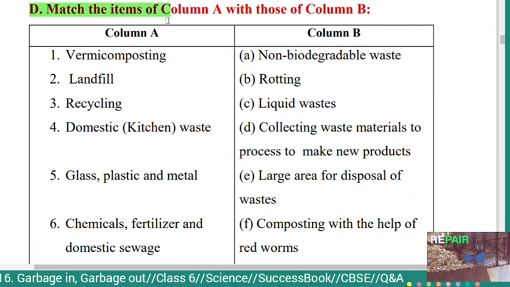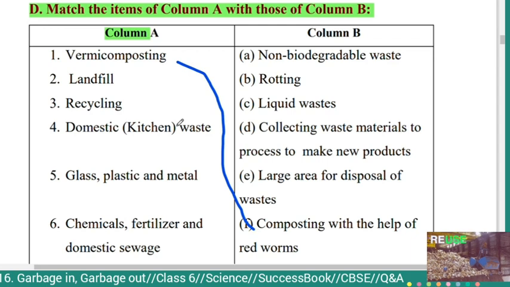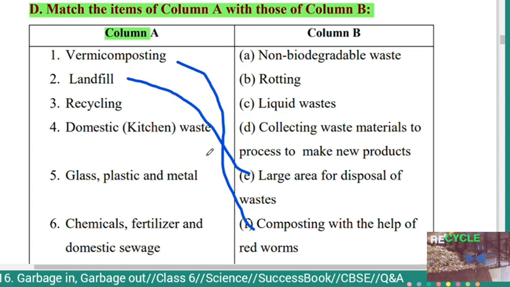Fourth main, D. Match the items of column A with those of column B. So in the column A, it is given as vermicomposting. Vermicomposting is nothing but composting with the help of red worms. Landfill, large area for disposal of wastes.